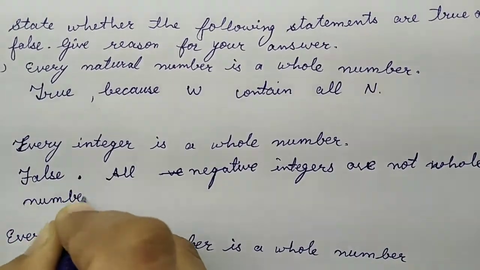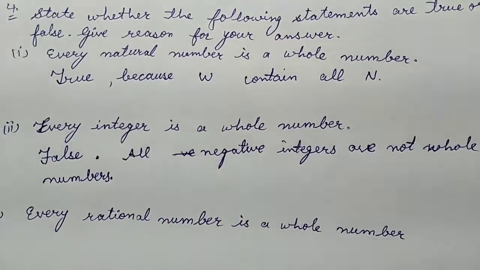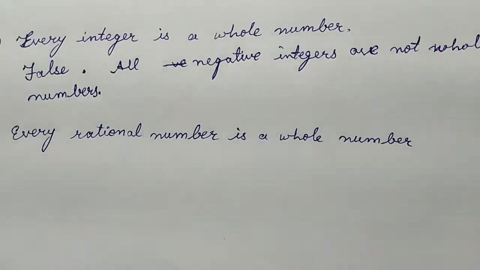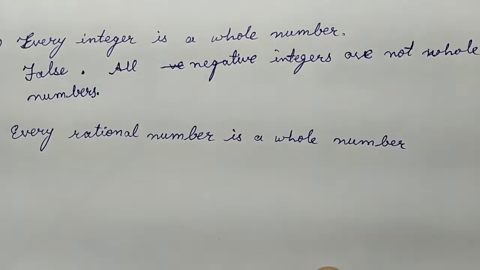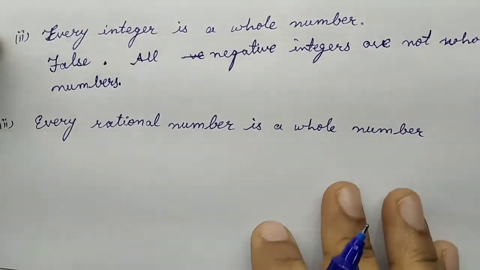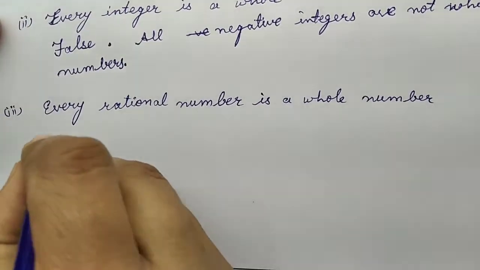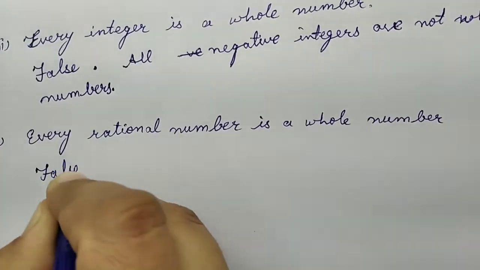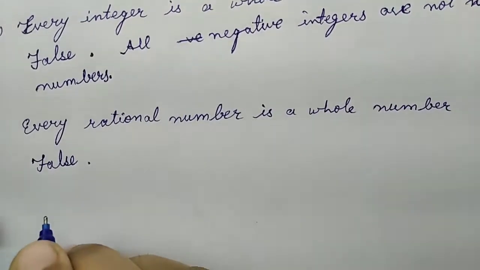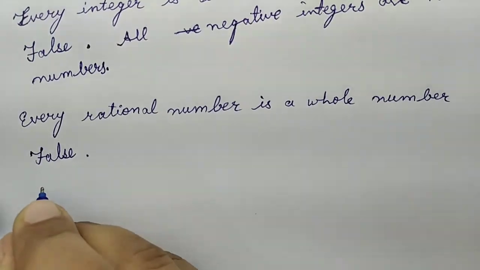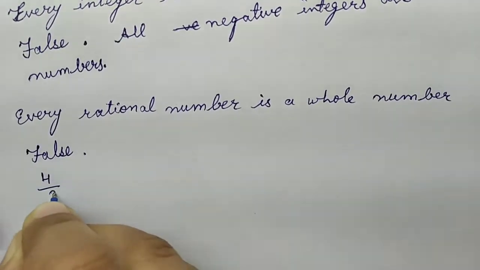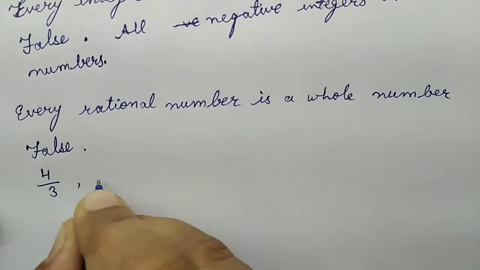And now the last part, every rational number is a whole number. Right or wrong? This one is again wrong, or we are saying that this is false, again false. So we just have to give the example. We can take some rational numbers which are of the form of p by q.